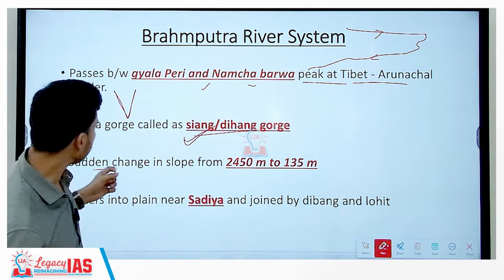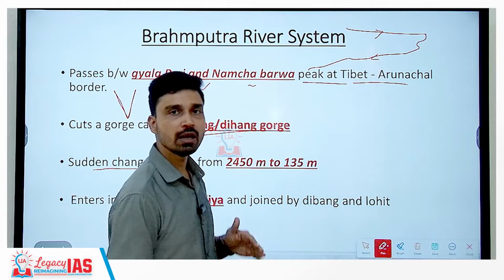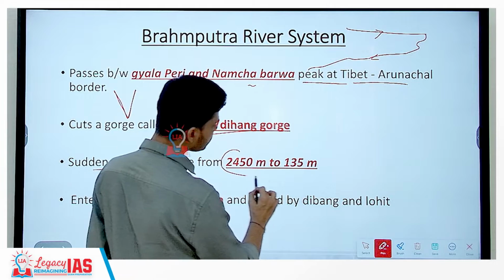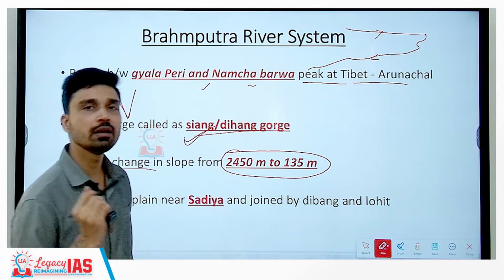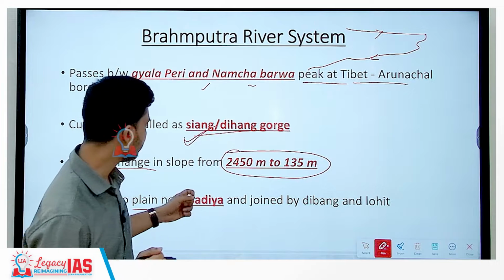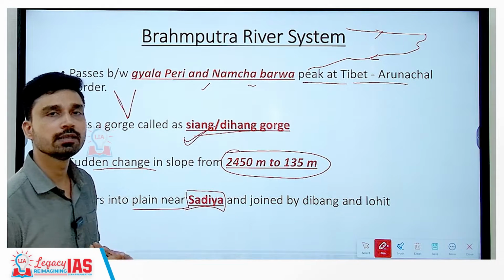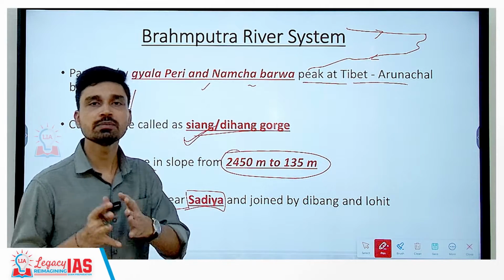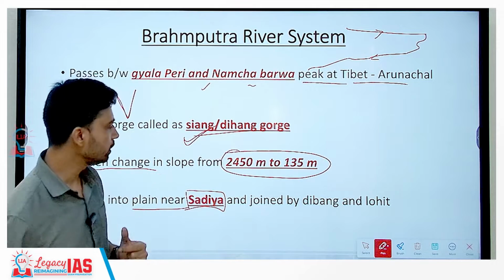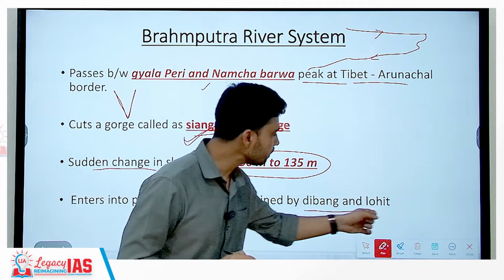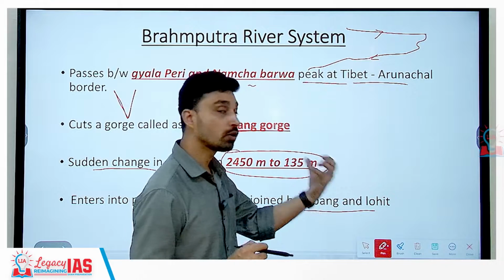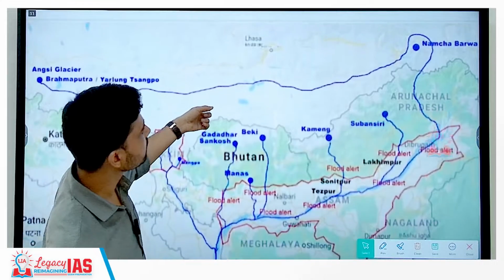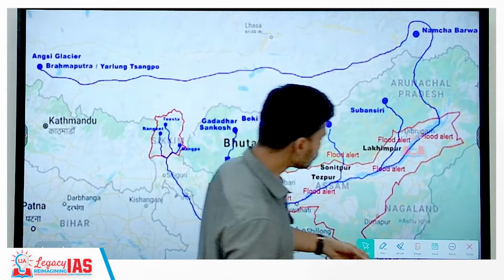And then suddenly, as it comes out from the Arunachal Himalayas into the plains of Assam, there is a significant sudden change of slope from almost 2,450 meters to only 135 meters and enters into plain near the place that is called as Sadia. Sadia is a small town situated at the border of Assam and Arunachal Pradesh, and it is from Sadia the Brahmaputra plain actually starts. Here it also is joined by two major rivers in the Arunachal Himalayas, that is Arunachal Pradesh, river Dibang and river Lohit. So let us try to understand other tributaries also in the course of river Brahmaputra.